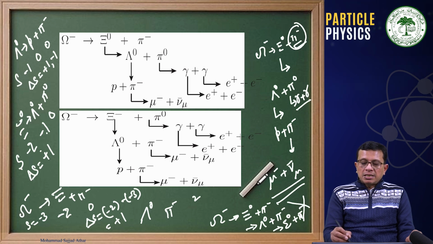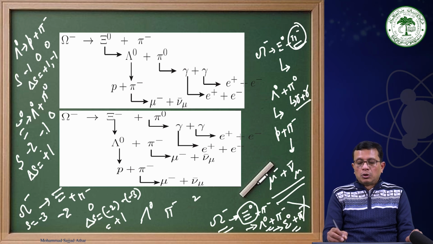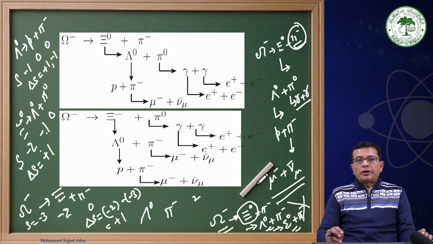That means a strangeness minus 3 particle is decaying into a strangeness minus 2 particle, but it is not decaying into a strangeness minus 1 particle, whether it is a lambda 0 or sigma 0. Though the masses of lambda 0 and sigma 0 are much smaller than the mass of cascade 0, and that means from phase space consideration, you have ample phase space available for the omega minus to decay into lambda 0 and sigma 0. But it is preferring to decay into cascade 0.